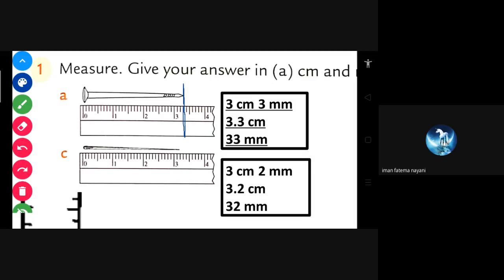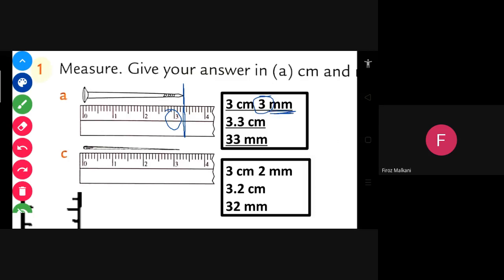And other student, what is your answer? Iman is saying that before the line, 3 is written. So you can see before this line 3 is written. So that is 3 centimeter. And after that, before the line, how many arrows are there? How many parts are there? 3 millimeter. So 3 parts are there.